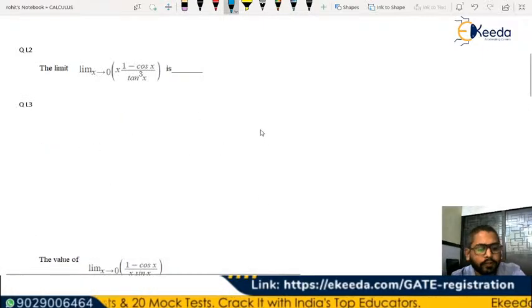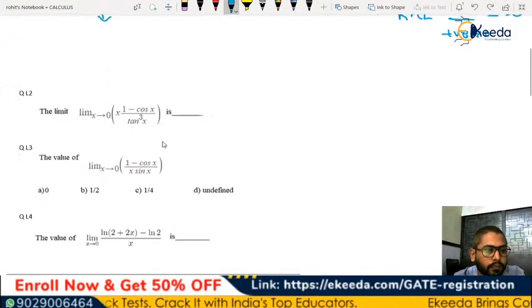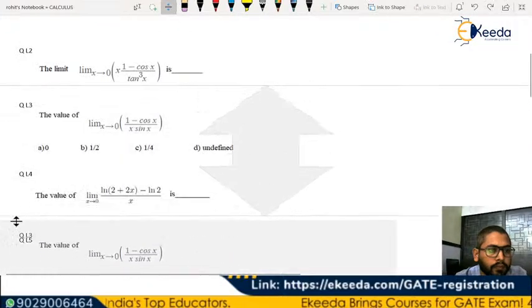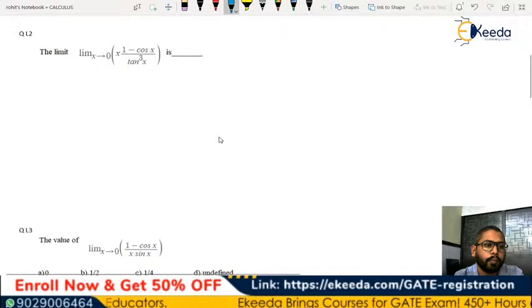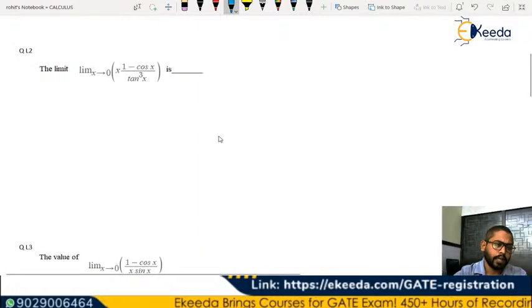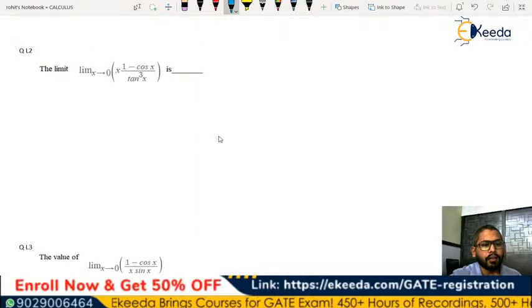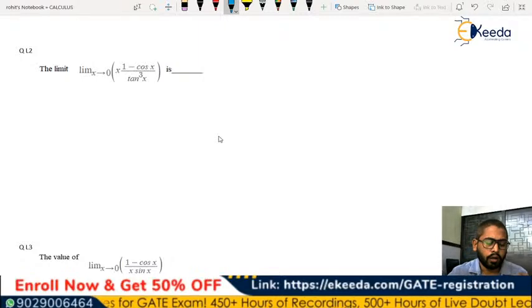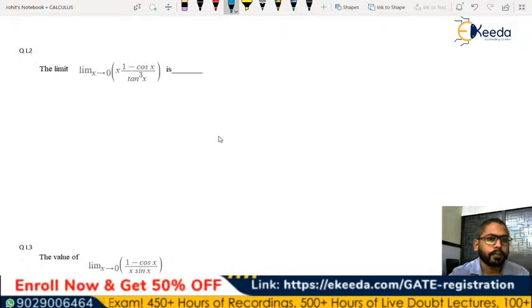Let's move to the next question. Second number. Let's try this. You can also use some of the trigonometric properties or identities or some of the formulas which will help you to find the values quickly, right? So let's see this question.